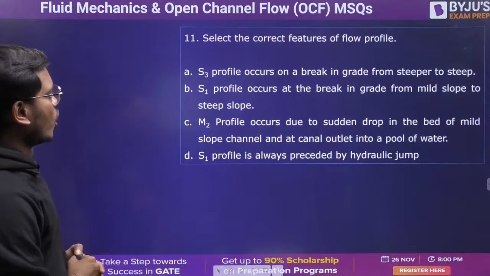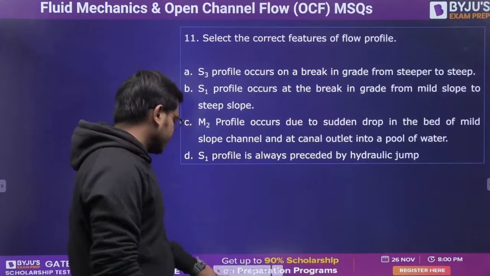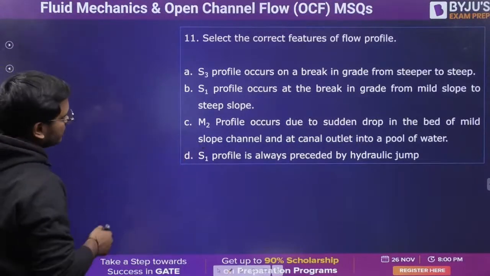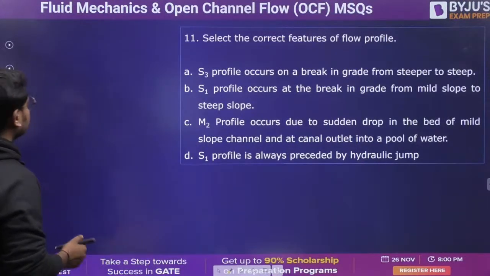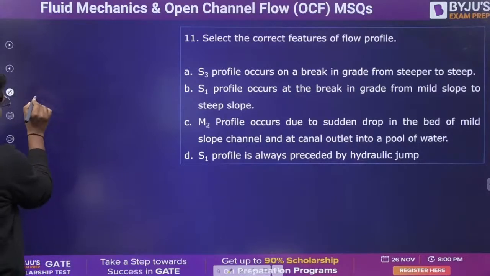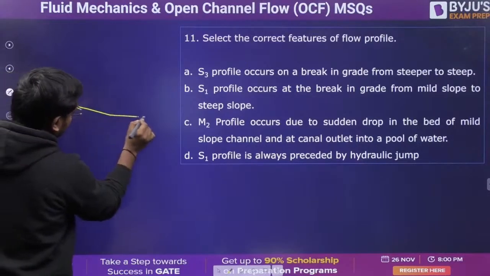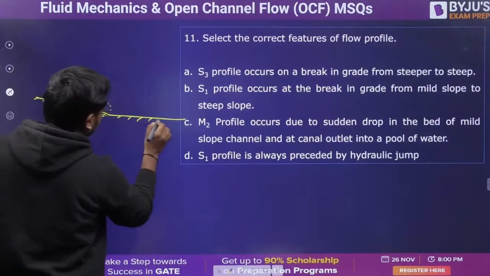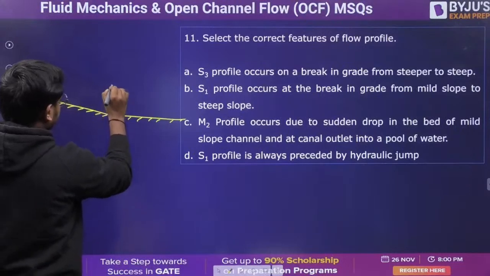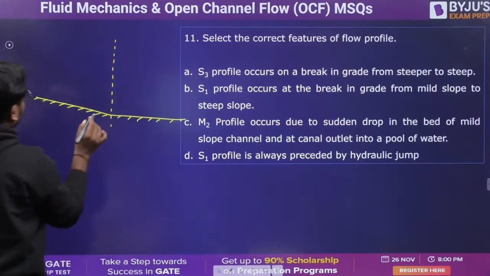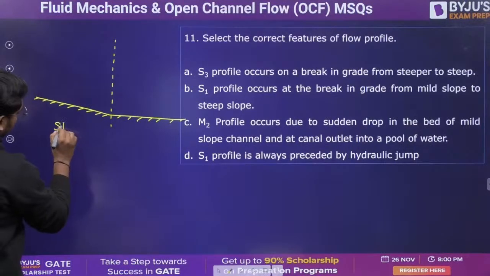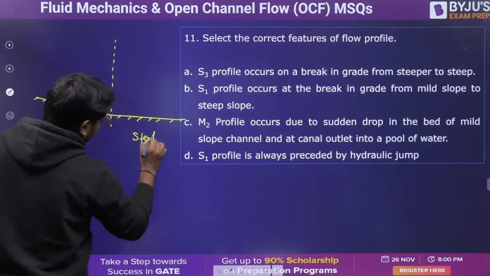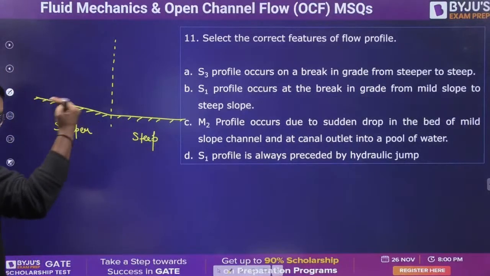S3 profile occurs on a break in grade from steeper to steep. Steeper to steep. Control section. Obviously, this is the steep slope, so yn is going to be less than yc.